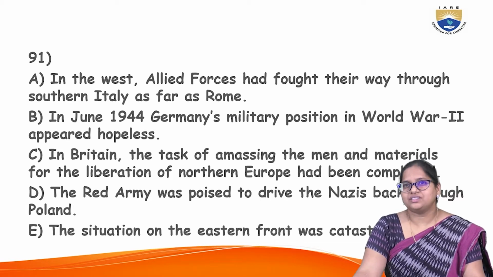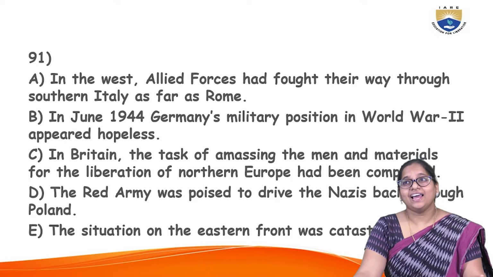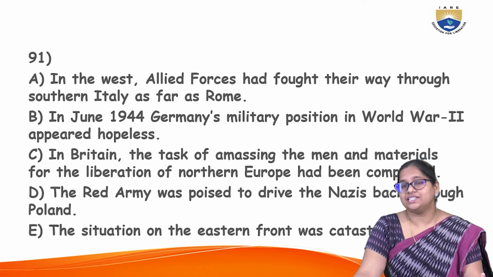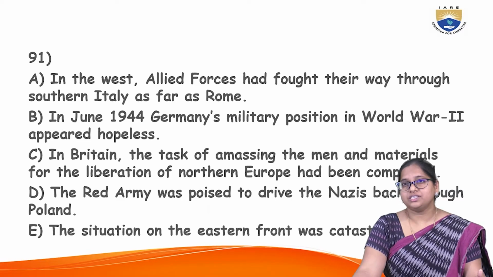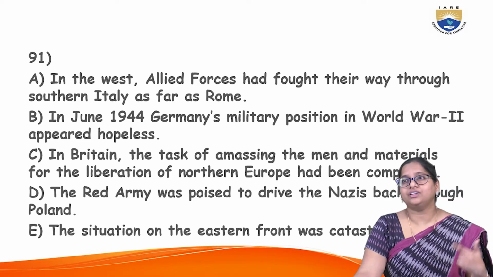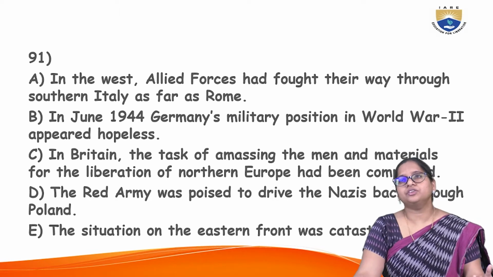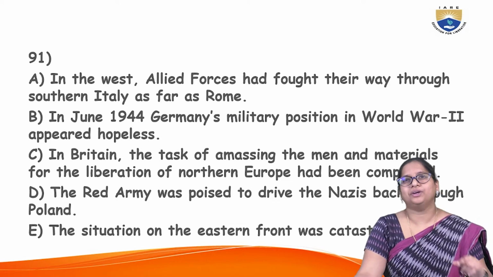Next. Option A: in the West, Allied forces had fought their way through southern Italy as far as Rome. B: In June 1944, Germany's military position in World War II appeared hopeless.